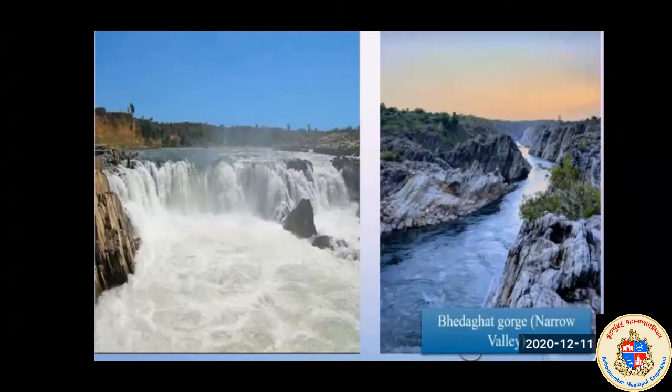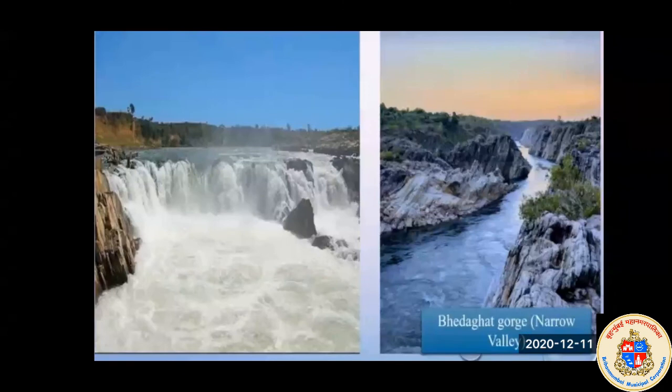It basically divides the north and south boundaries. So this river divides the north and south boundaries, and it flows towards the west. Before draining into the Arabian Sea, river Narmada goes through the Beda Ghat Gorge. See here, you will see Beda Ghat Gorge.